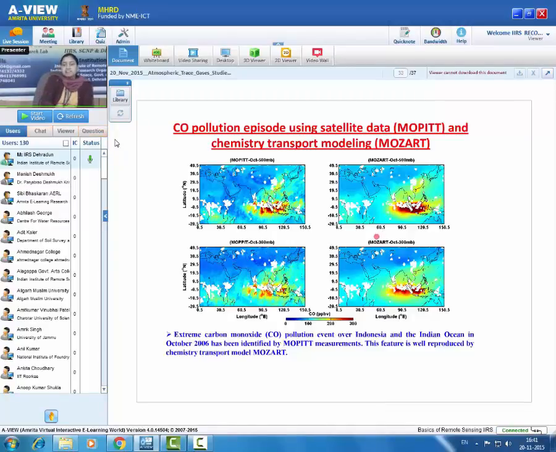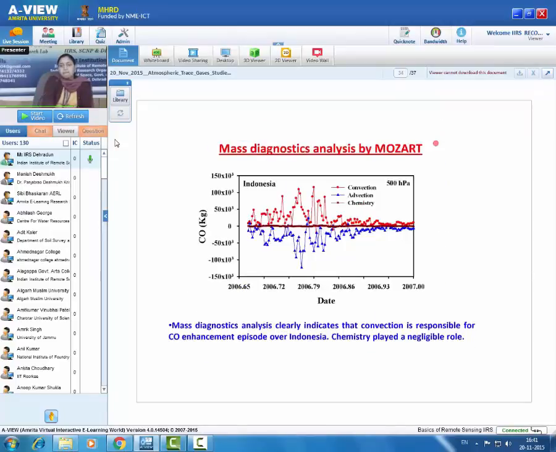So we can rely on our model. Then, because a model is a mathematical simulation, we can take out other information from the model which we cannot take out from the satellite data. What is this additional information?